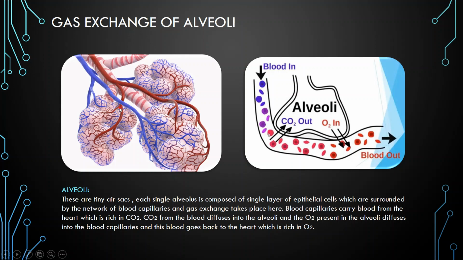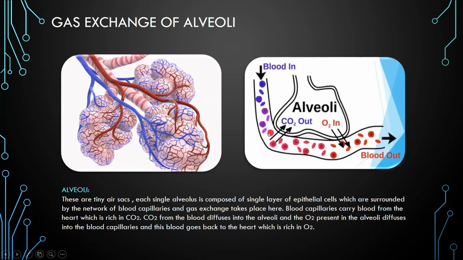The blue side shows blood which is rich in carbon dioxide, and the red side shows blood which is rich in oxygen. Blue is the deoxygenated blood and red is the oxygenated blood. Here a single alveolus is shown surrounded by a single blood capillary, though actually it is surrounded by a network of blood capillaries.